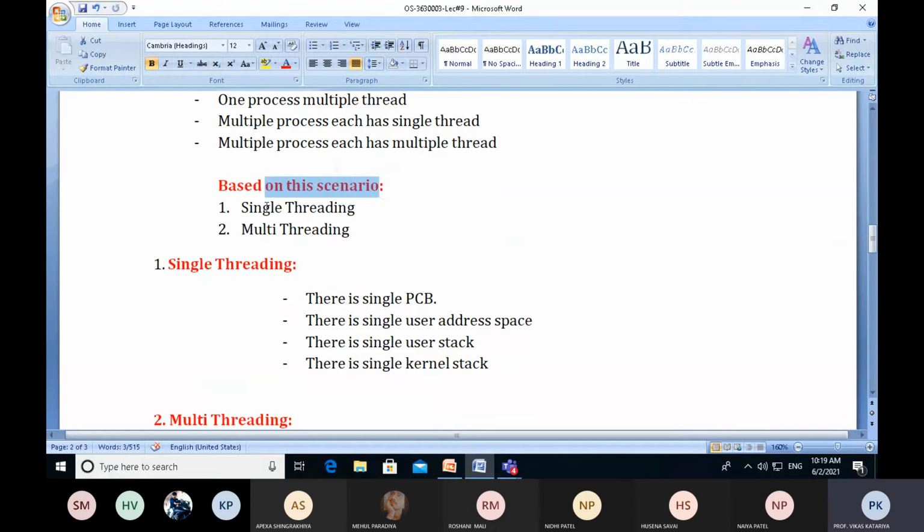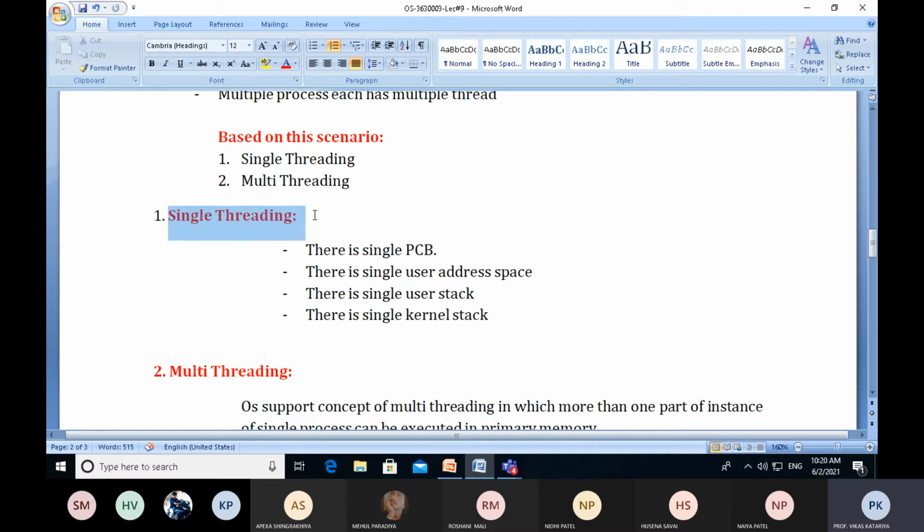Now based on this scenario, the concepts of single threading and multithreading come into the picture. Single threading means the operating system deals with a single thread: a process can have only a single thread. And if a process can have multiple threads, like we already discussed in the VLC media player example, where different parts are handled by different threads, this is the best example of multithreading. In multithreading, more than one thread works simultaneously in a single process.